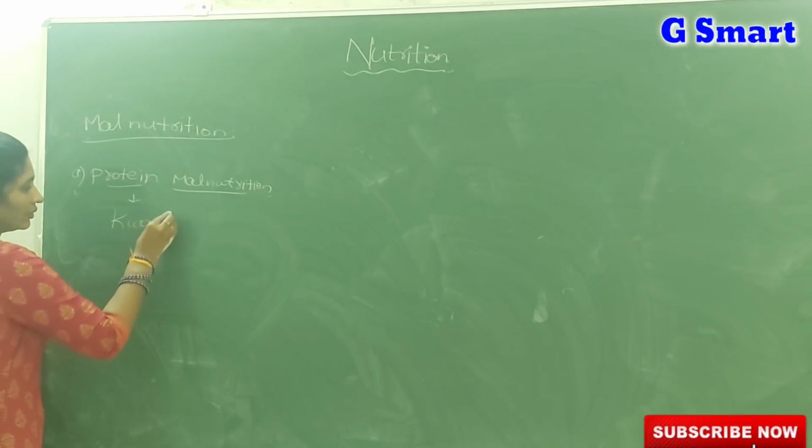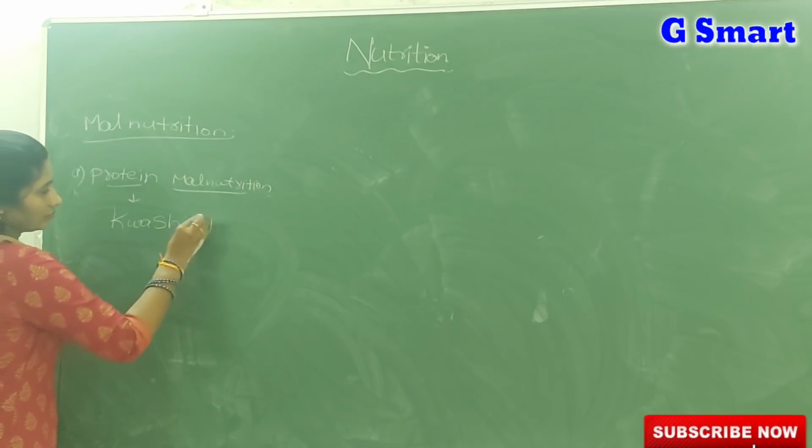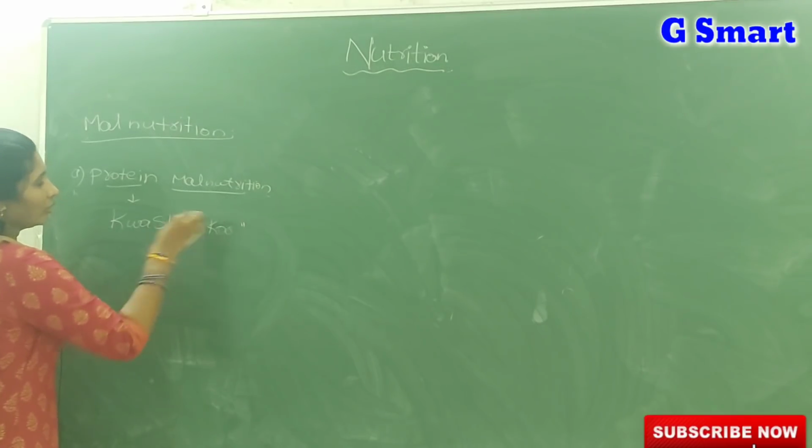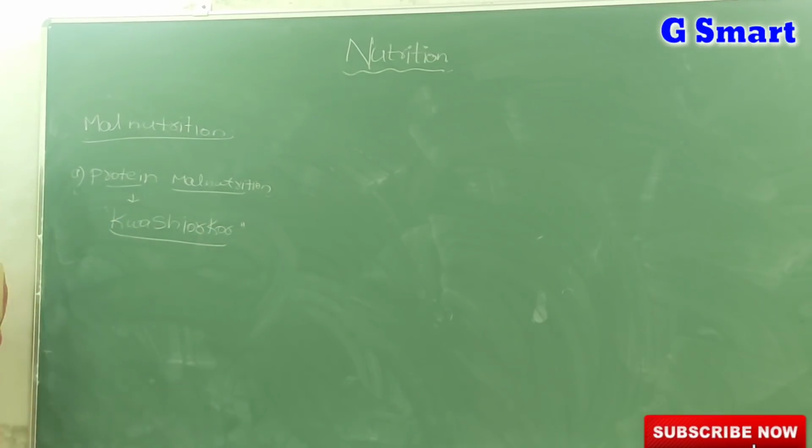So don't confuse: if the disease is related to only protein malnutrition, it means kwashiorkor. If the disease is related to protein calorie malnutrition, it means marasmus. If the diet does not have only proteins, it leads to a condition called kwashiorkor.